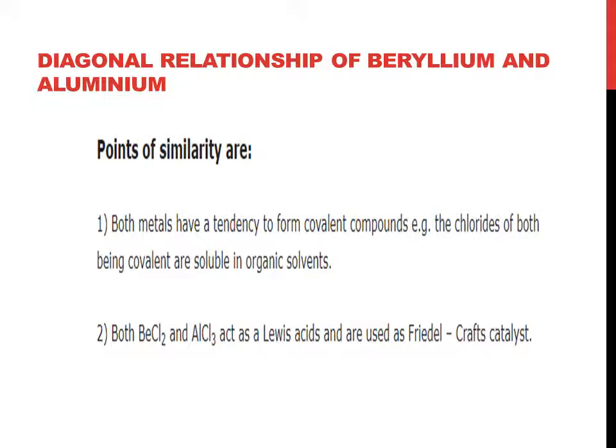Diagonal relationship of beryllium and aluminium. So what are the points of similarity? Number 1, both metals have a tendency to form covalent compounds. For example, the chlorides of both, being covalent, are soluble in organic solvents. Both BeCl2 and AlCl3 act as Lewis acids and are used as Friedel-Crafts catalysts.